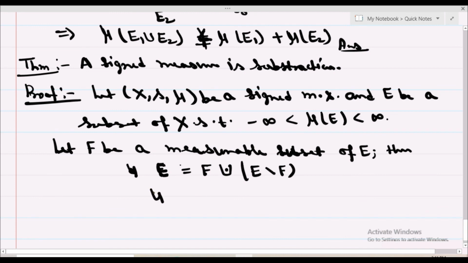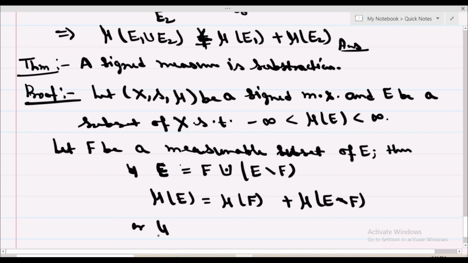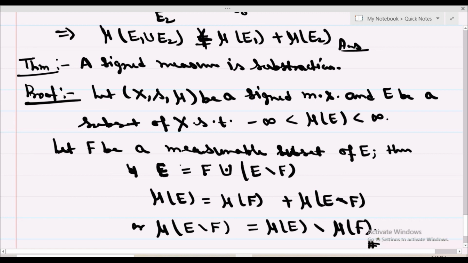So mu of E, you know mu is finitely additive, so mu of E is equal to mu of F plus mu of E minus F, or mu of E minus F is equal to mu of E minus mu of F. This shows that your mu is subtractive.